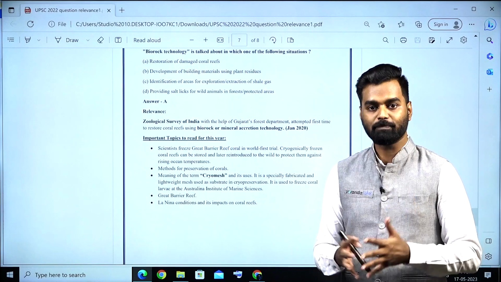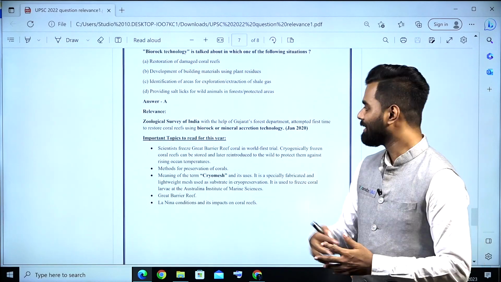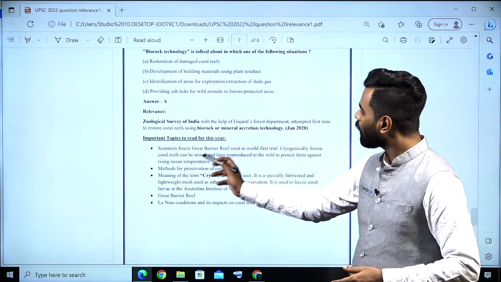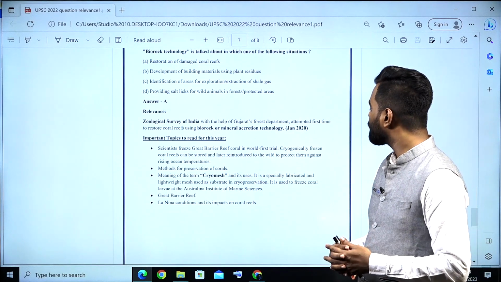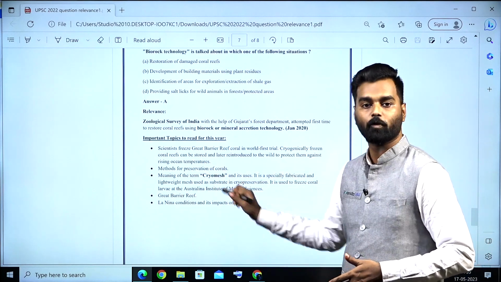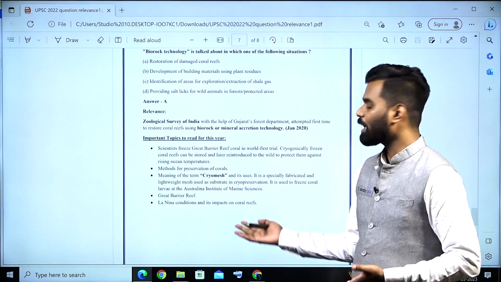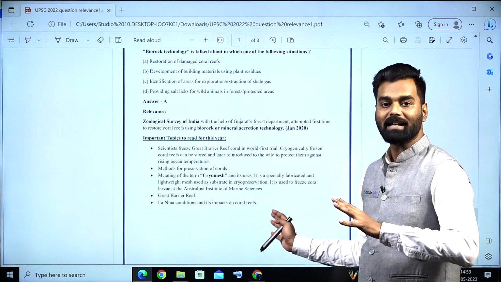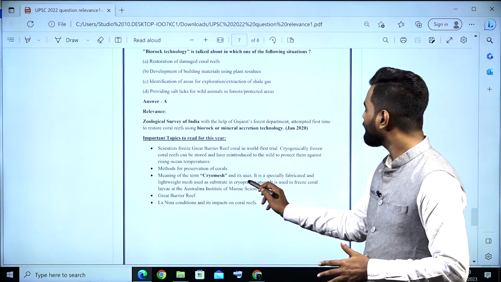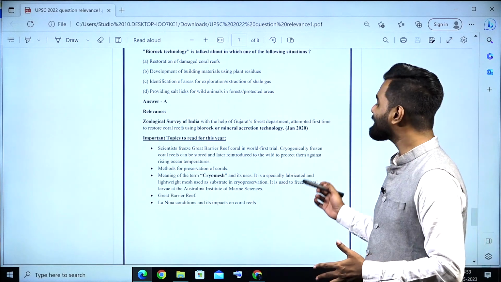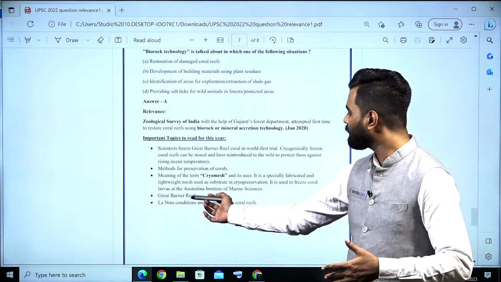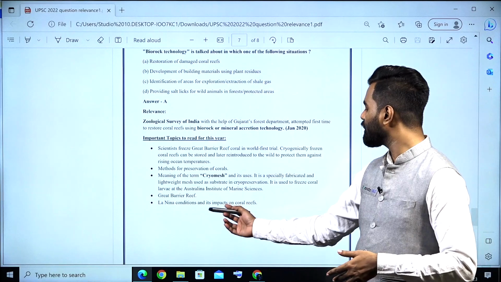Similarly, for this prelims also, you can expect similar kinds of topics, like scientists freezing Great Barrier Reef coral in a world-first trial. Cryogenically frozen coral can be stored and later reintroduced to the wild to protect it against rising ocean temperatures. Similarly, there are other topics like methods for preservation of corals. Then the meaning of the term cryomesh and its uses. You should understand that it is a specially fabricated, lightweight mesh used as a substrate in cryopreservation, and it is used to freeze coral larvae at the Australian Institute of Marine Science. Then you have to read about the Great Barrier Reef and also about La Nina conditions and their impacts on